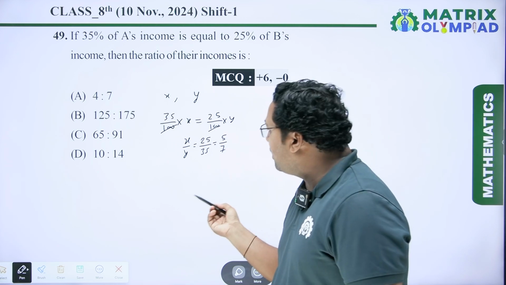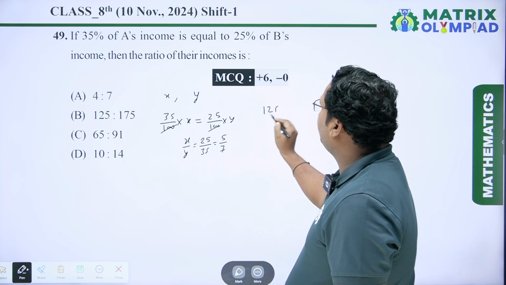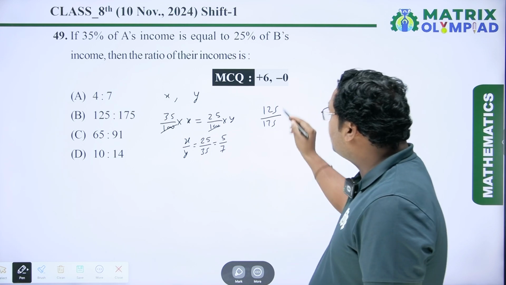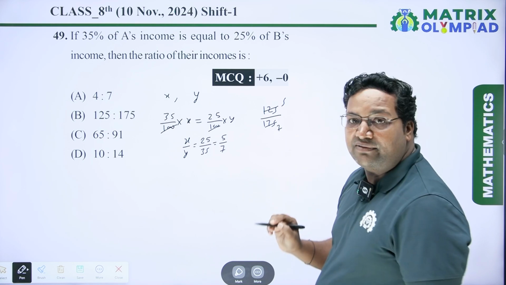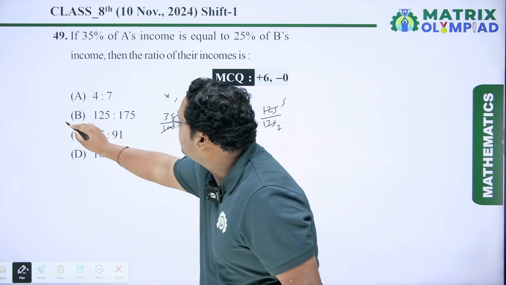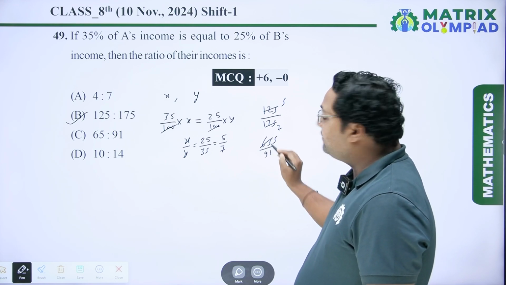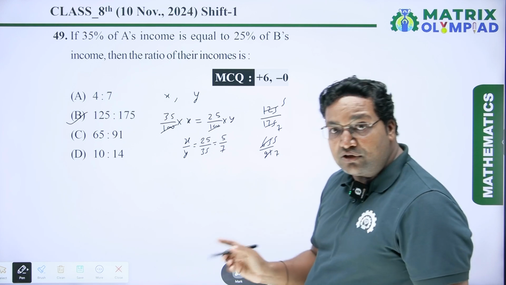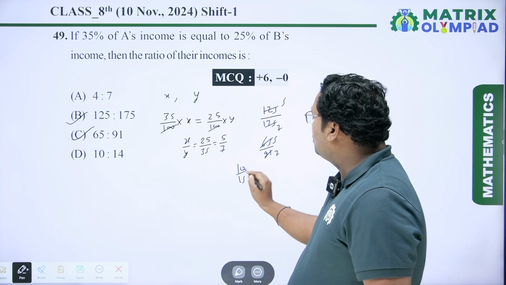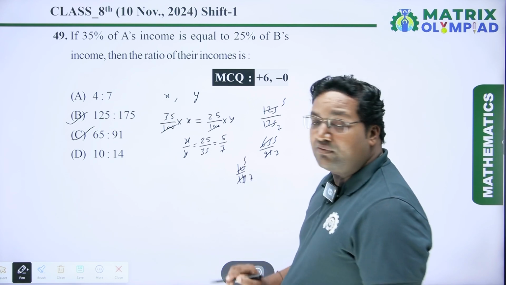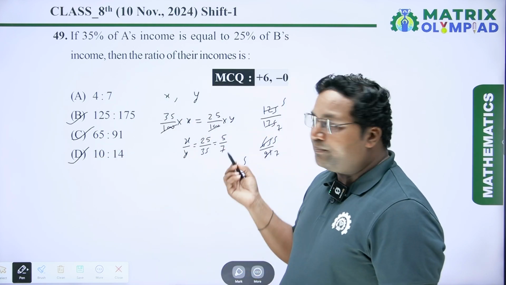Let us check equivalent fractions. So 4 upon 7 is not correct. Now 125 upon 175: these numbers are cancelled out by 25. 25 5s are 125, 25 7s are 175. So it is 5 upon 7, which is a correct option. Next is 65 upon 91. 13 5s are 65 and 13 7s are 91. It is also 5 upon 7, so it is also a correct option. Next is 10 upon 14. 2 5s are 10 and 2 7s are 14. It is also 5 upon 7, so it is also a right option. So correct options are B, C and D.